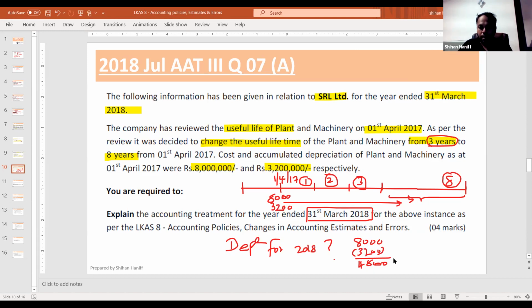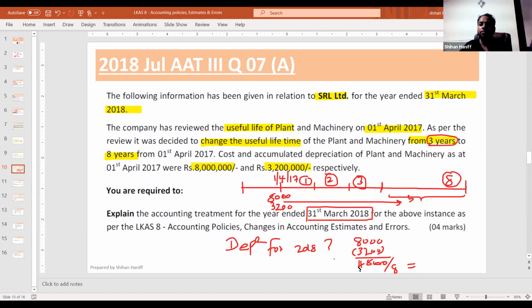So this can be used another 8 years. So the depreciation will be 4,800 divided by 8. So that is 600,000.